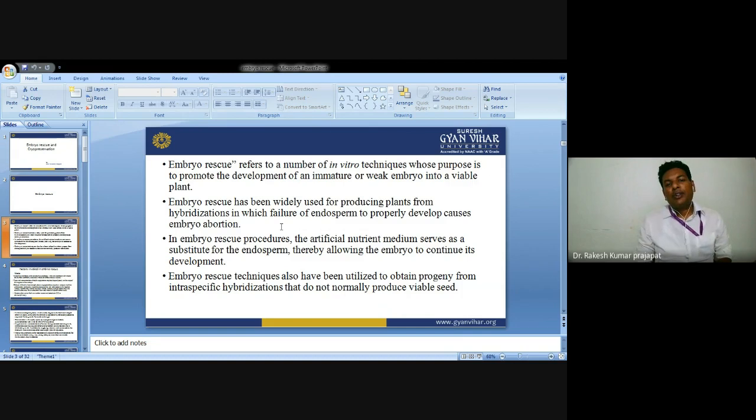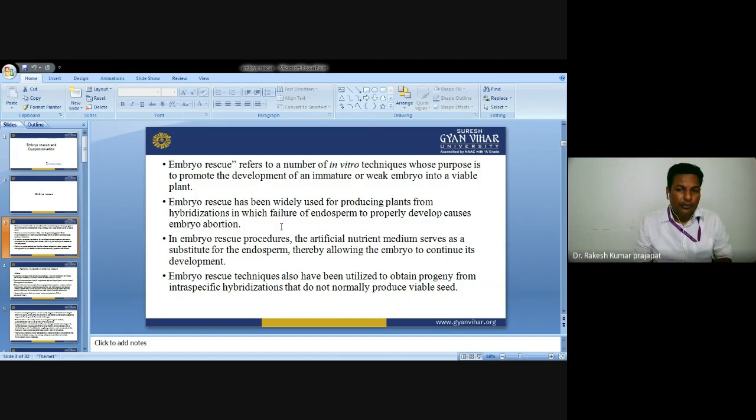Embryo rescue is widely used for producing plants from hybridizations in which failure of the endosperm to develop properly causes embryo abortion. During wide hybridization this problem generally occurs.